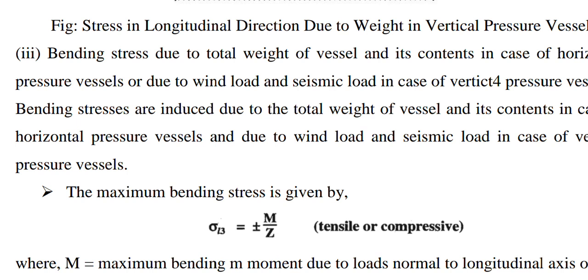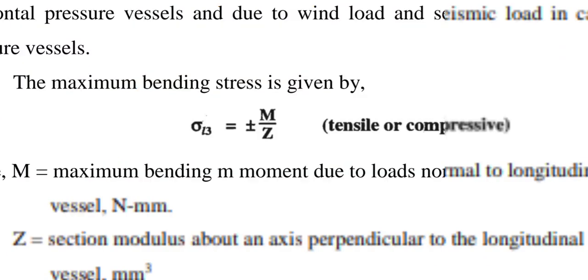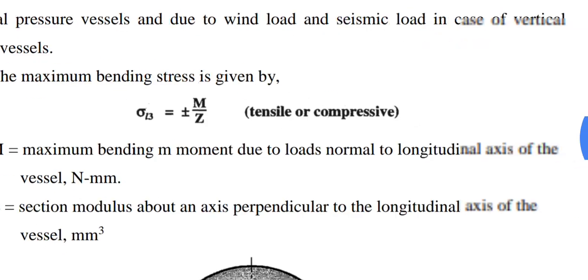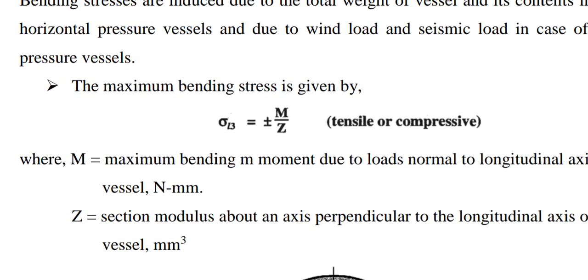As we know, the bending formula is sigma equal to M by Z, where M is maximum bending moment due to the normal load and Z is the section modulus about an axis perpendicular to the longitudinal axis of vessel. That is the bending formula. Now the value of M varies as per the orientation of vessel shell.